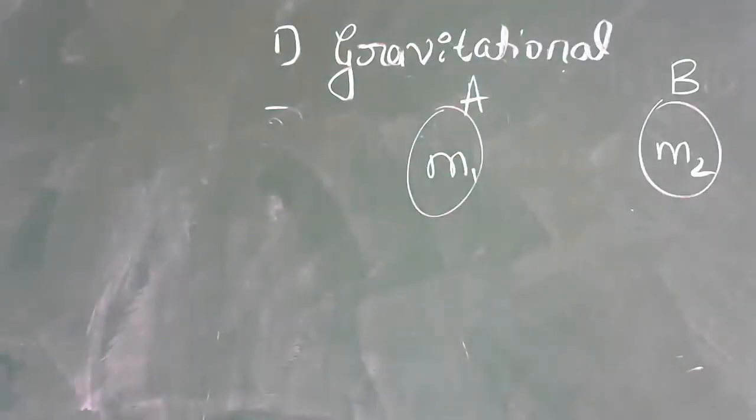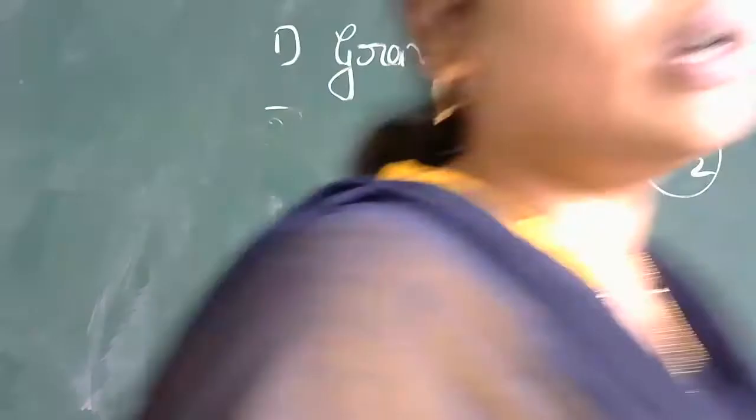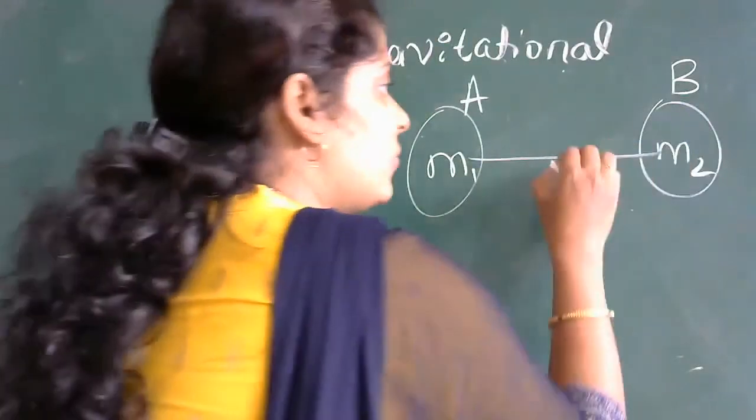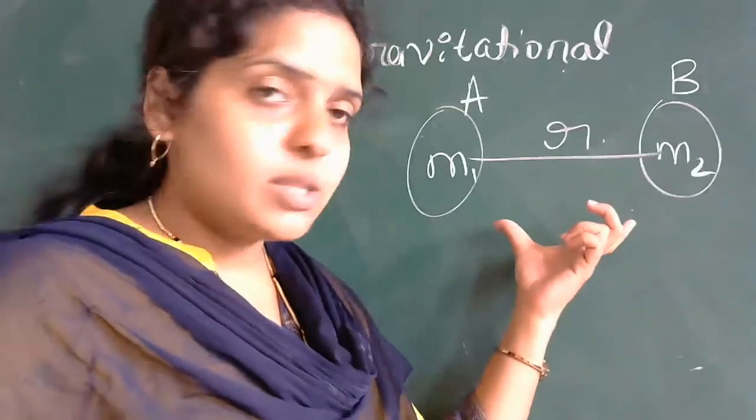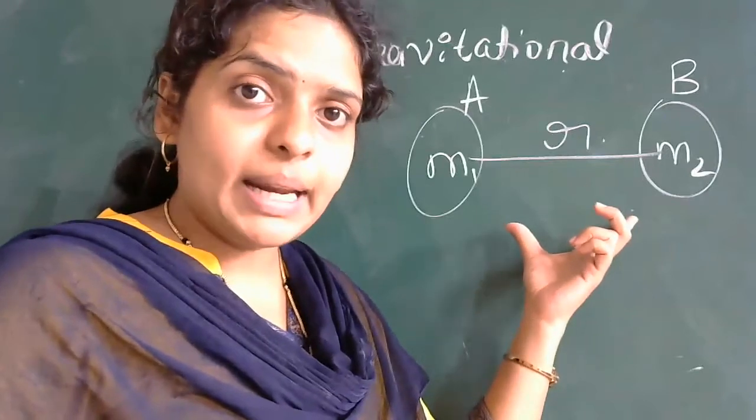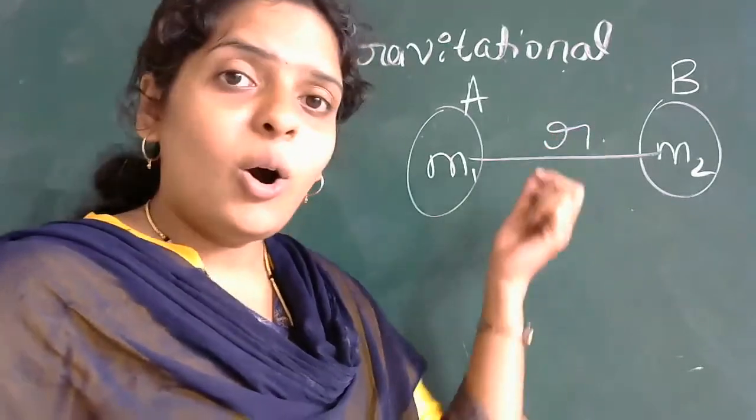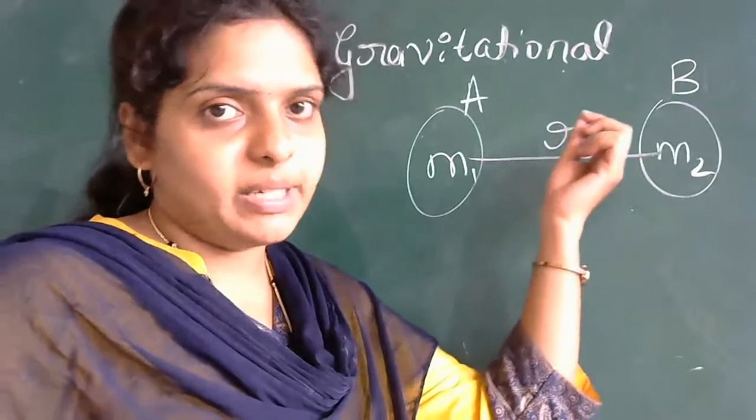They are separated by a distance of r. You can take d also.